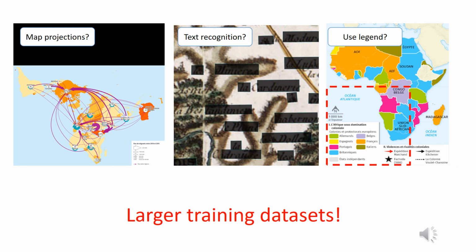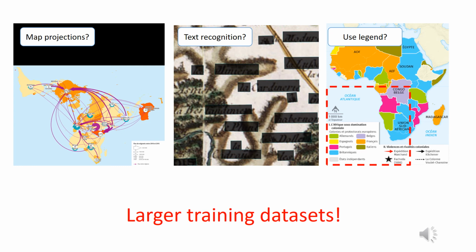First, we plan to infer map projection because specific map projections can help convey the cartographic information differently. A Mercator map of the world is different from a world map with a polar projection. Then, the middle image shows our recent results on text recognition in an old map. It will be interesting to use such powerful text recognition models to extract the text from the map and then maybe later convert it to Braille language.